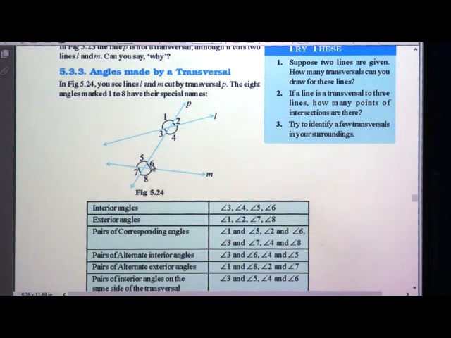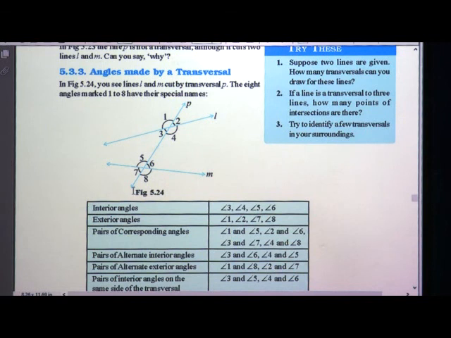The word exterior means, you know very well, it should be outside. So, exterior angles are 1, 2, 7 and 8. You have to say angle 1 and angle 2, angle 7 and angle 8 are exterior angles. Now you have understood what are interior angles and what are exterior angles.